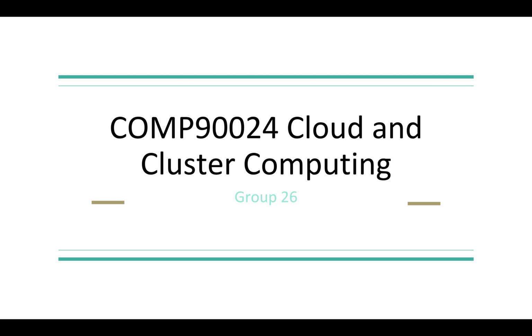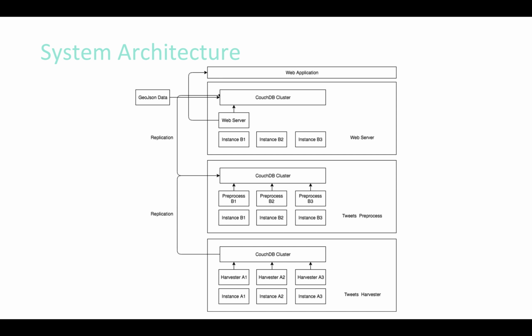First, we would like to explain our system architecture and design. As you can see on the graph, there are three layers in our system. The first layer is tweet harvesting. The basic rule of this layer is to harvest as much raw unprocessed tweets as we can. We use Python tweet package to harvest the tweets, including using search and streaming API.